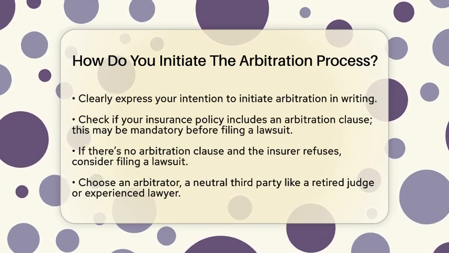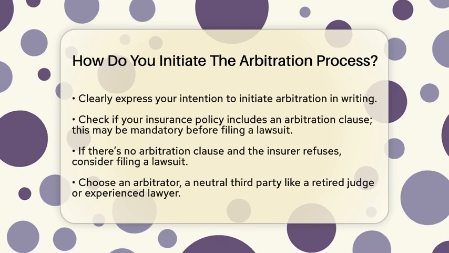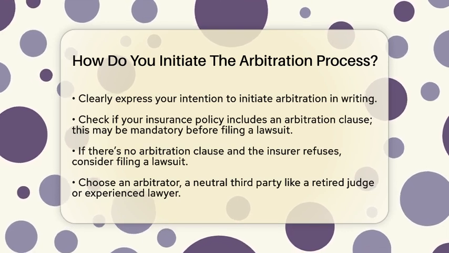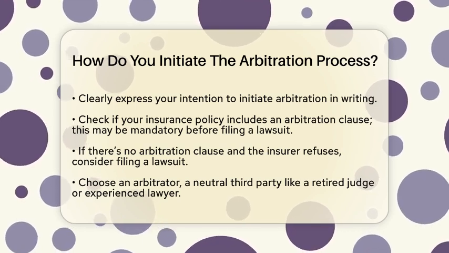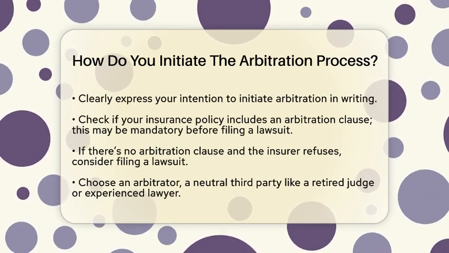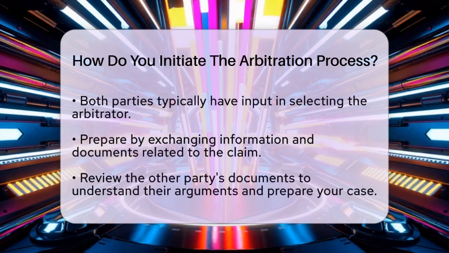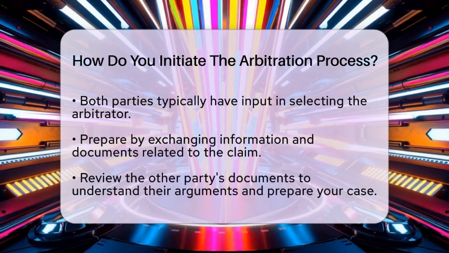Once you have requested arbitration, the next step is to choose an arbitrator. An arbitrator is a neutral third party, often a retired judge or an experienced lawyer. This person will review the facts and make a decision. Both you and the insurance company typically have a say in selecting the arbitrator. It is essential to choose someone known for fairness and integrity.